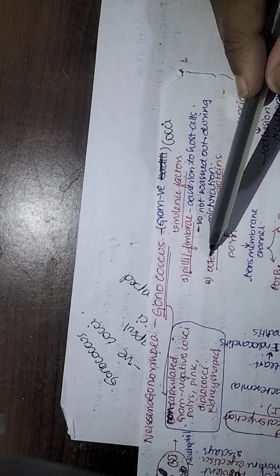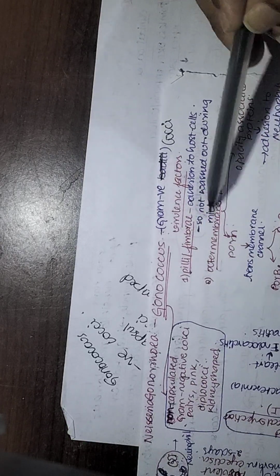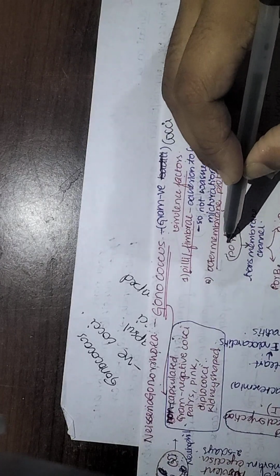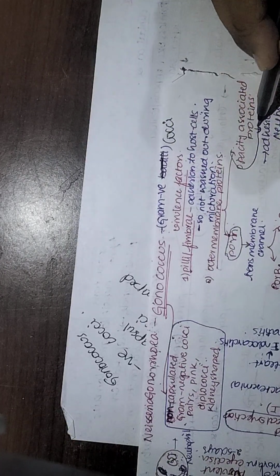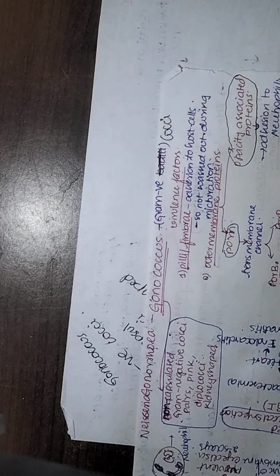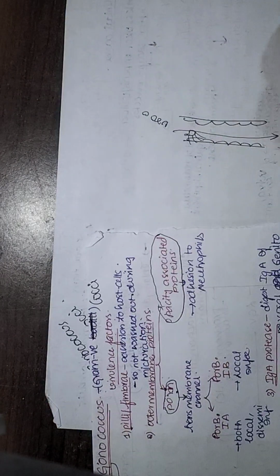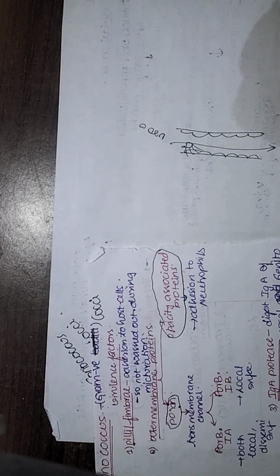Another virulence factor is the outer membrane proteins. It has two kinds: porin, and the opacity associated proteins. So what is this porin? Porin is a transmembrane channel. If this is a plasma membrane, they act as transmembrane channels.